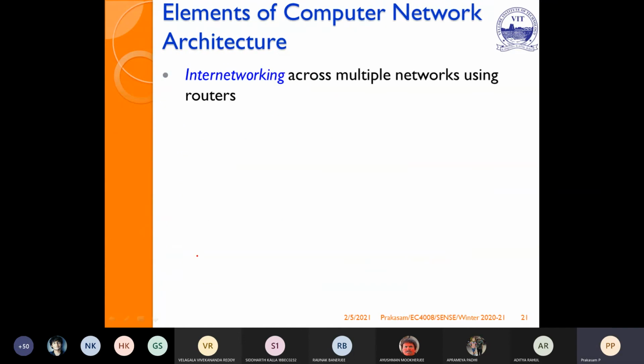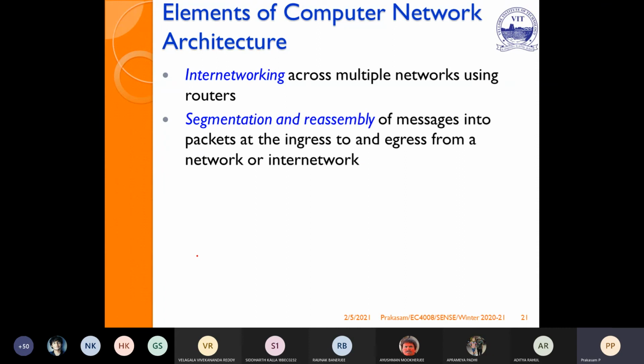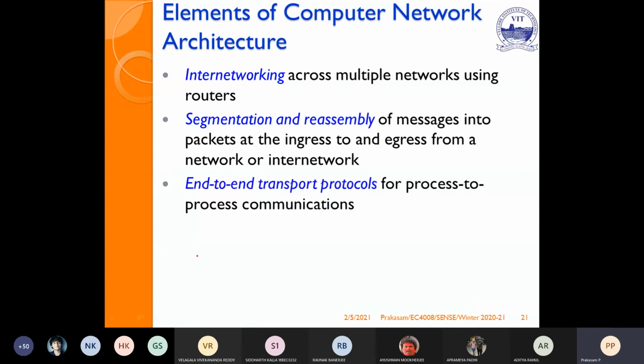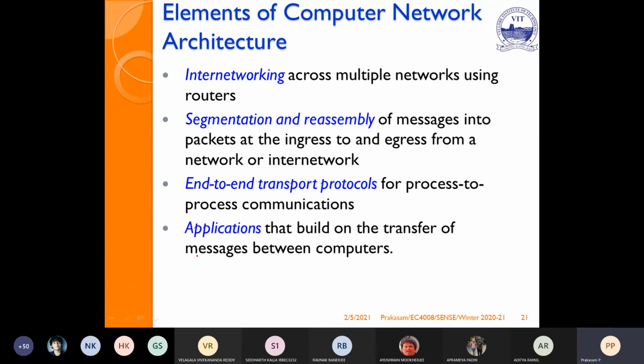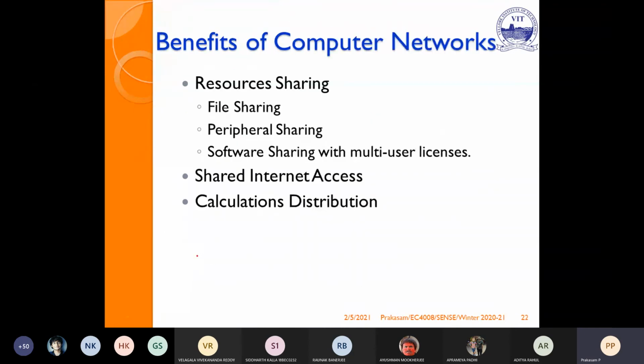Then internetworking, because we are going to establish multiple different networks. Segmentation and reassembly, because in the starting stage we are breaking a lengthier message into small packets, and on the receiving side we reassemble them to retrieve the original message. So an end-to-end transport protocol to process the end-to-end communication. Then applications, because we are going to multiplex two or three applications in a single network, we have to define applications. Finally, we need intelligence.